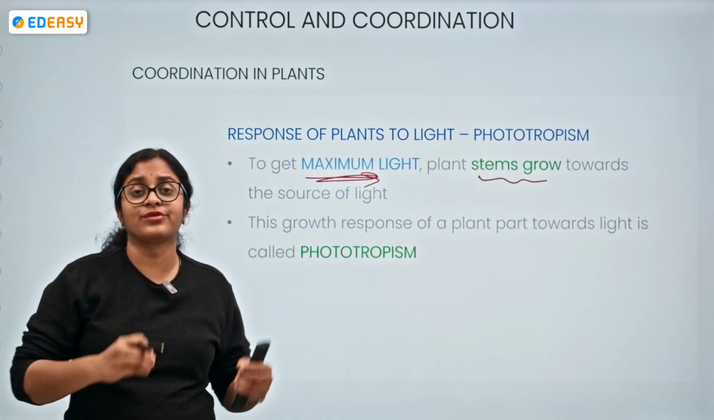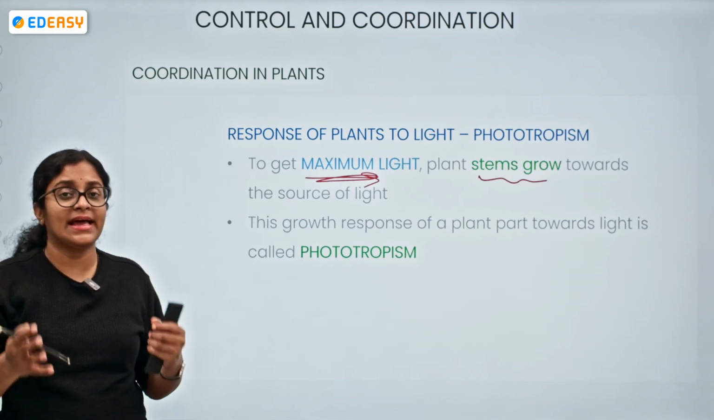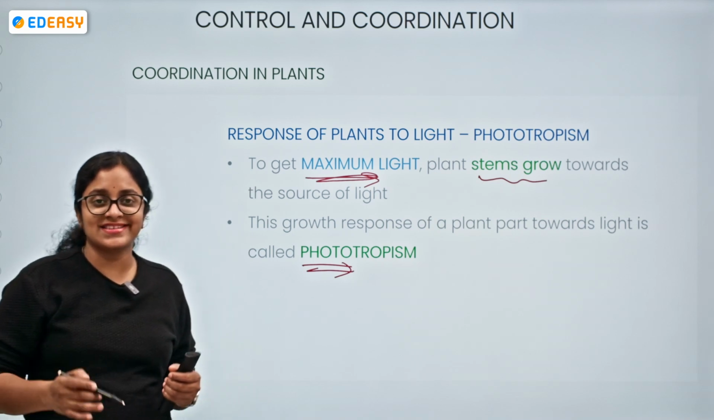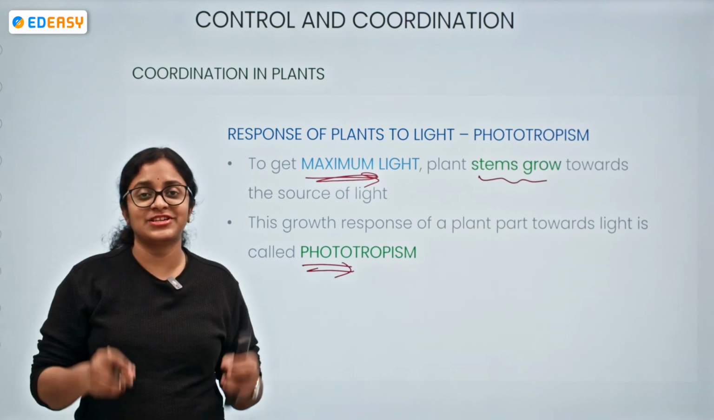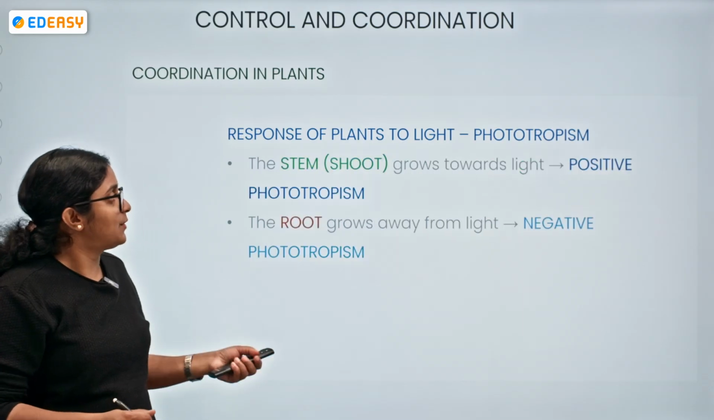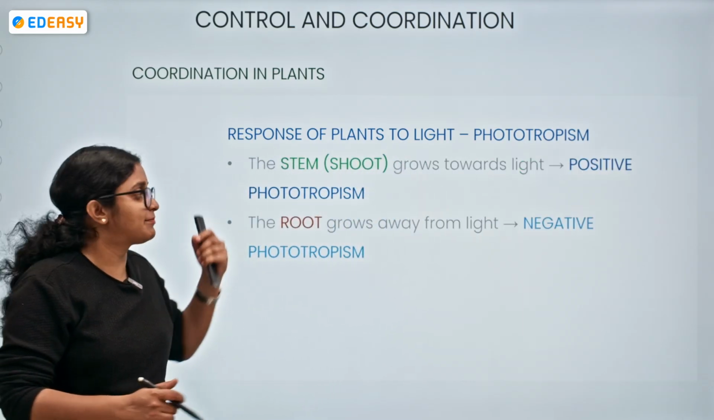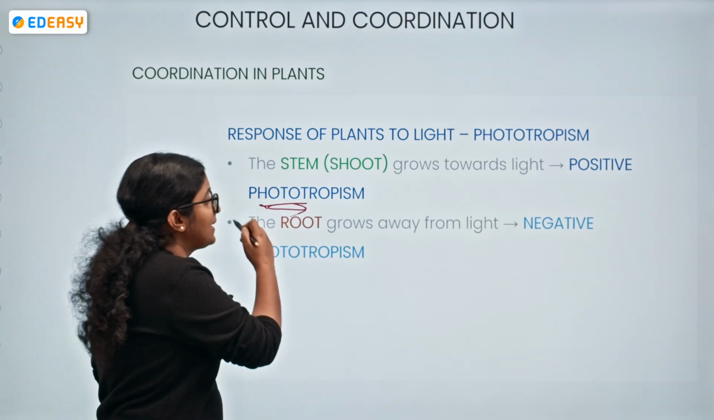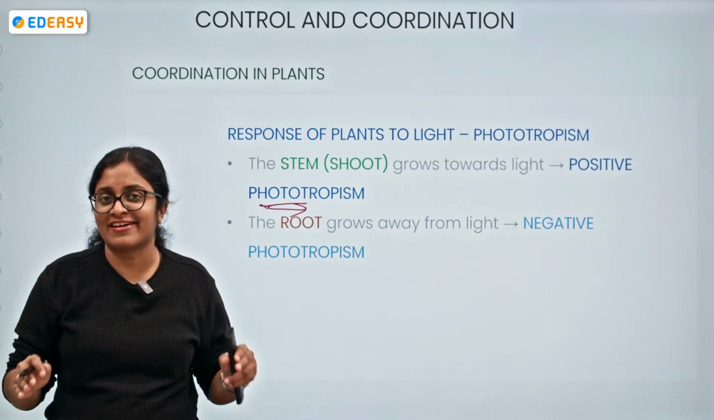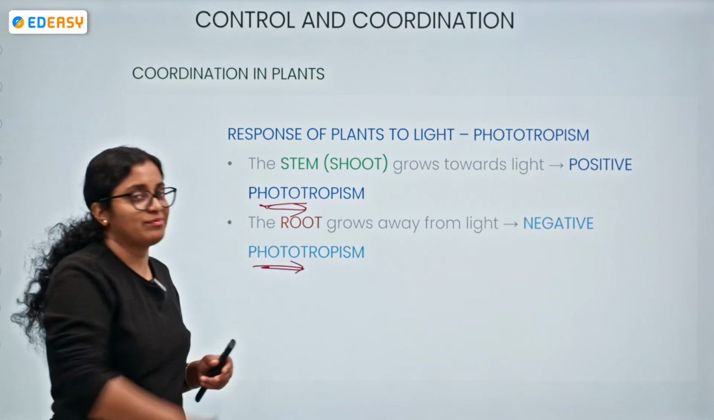This kind of growth response, the tropic response of the plant towards light, is called phototropism, and auxins are the plant hormones which play a very important role in creating this phototropism. So the stem growing towards the light is positive phototropism, and the roots growing away from the light, since they do not require light, we consider negative phototropism.